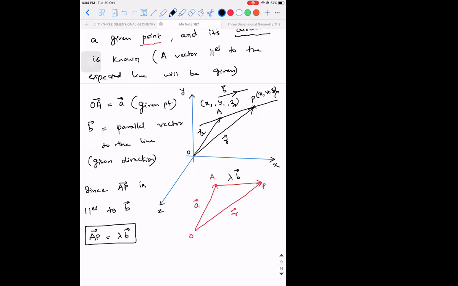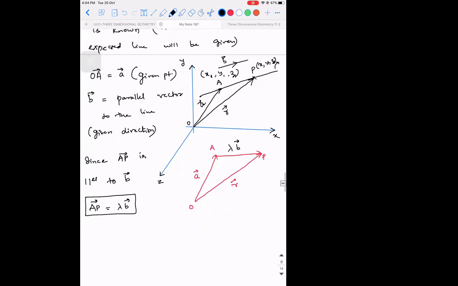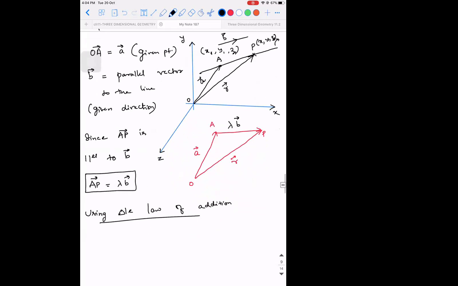Right, guys? Now see. Using the triangle law of addition, what can I say is the relation between all the three vectors? OA vector plus AP vector, very good, is equal to R vector, that is OP vector.